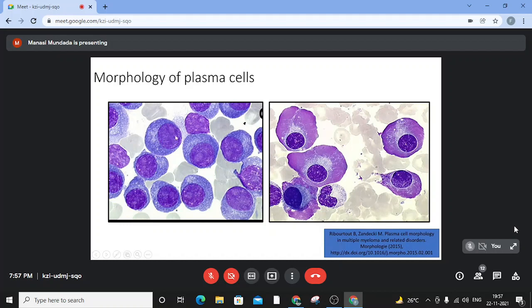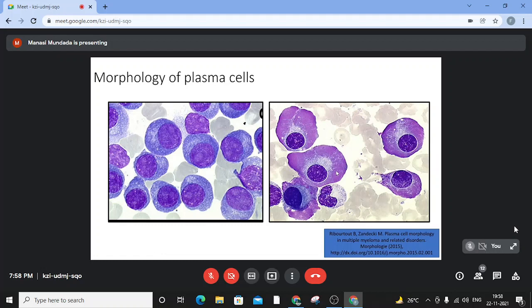Here, we can see the chromatin pattern seems to be a little more fine and reticulated compared to the normal plasma cells that we saw earlier. And then sometimes you might even pick up a nucleoli here. There might be loss of perinuclear hof. All these are features of an atypical plasma cell. Sometimes you can see these cytoplasm. Generally, we see that the cytoplasm in a normal plasma cell or in any atypical plasma cell is still blue, but at times it is distended and very eosinophilic due to the presence of generally told to be an IgA